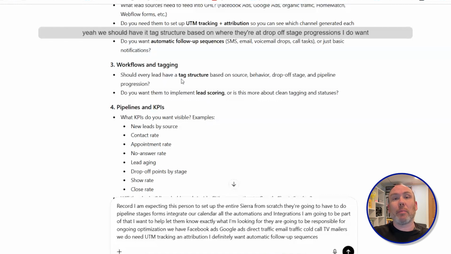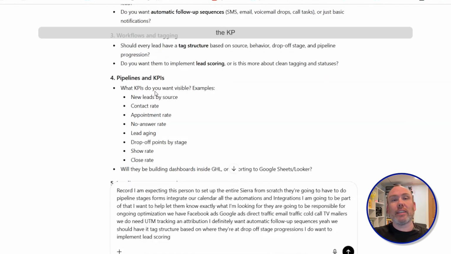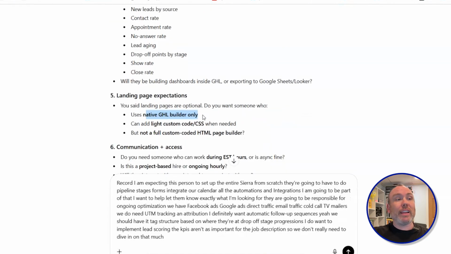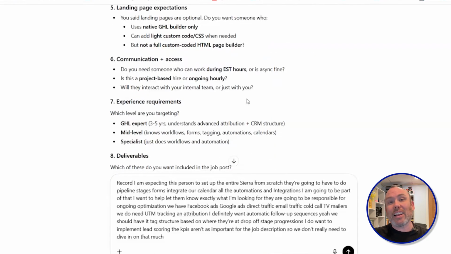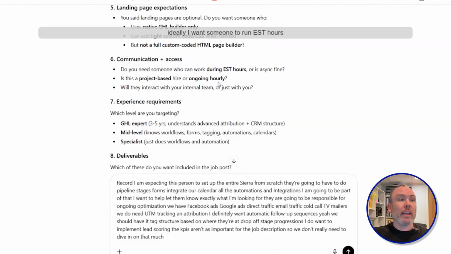I do want to implement lead scoring. The KPIs aren't as important for the job description, so we don't really need to dive in on that much. If they do any landing pages, I do want someone using the native Go High Level lander. They should be able to do some CSS. That's a bonus in basic HTML. Ideally, I want someone during EST hours, and it's going to be an ongoing hourly basis. That's all I'm putting in.